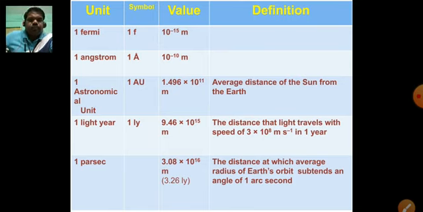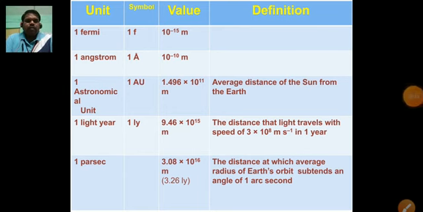And then one astronomical unit, that is 1 AU, is equal to 1.496 into 10 power 11 meter. It's a very large distance. It is the average distance of sun from earth. So dear students, please remember 1 AU means the average distance between sun and earth. And how much is it? It is 1.496 into 10 raised to the power of 11 meter.